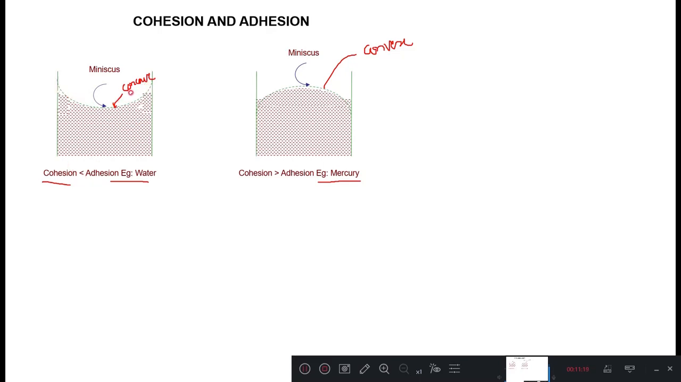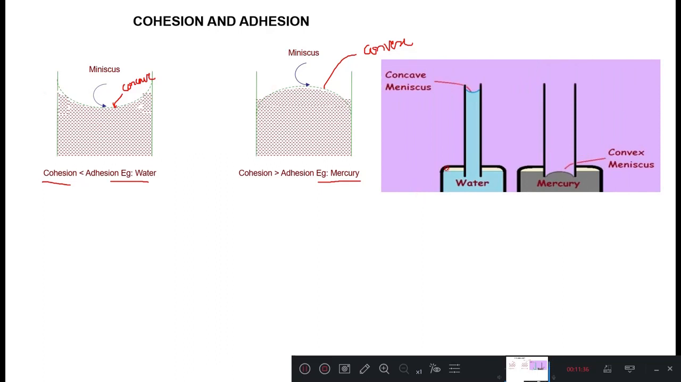Okay, so this is what we call weak cohesion and strong adhesion in the case of water, and in the case of mercury, strong cohesion and weak adhesion, hence it takes the shape of a convex meniscus, and the water takes the shape of a concave meniscus. Even you can look at this picture here, whenever we dip a tube inside water, the water will rise up and takes the shape of a concave meniscus. And when you dip it into mercury, mercury takes a convex meniscus again.